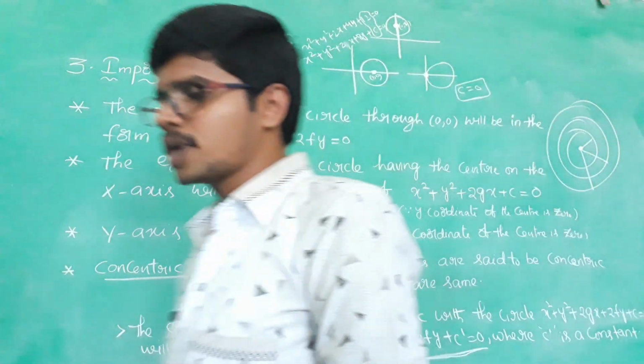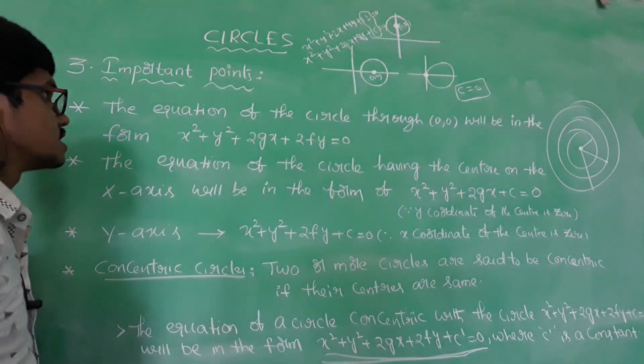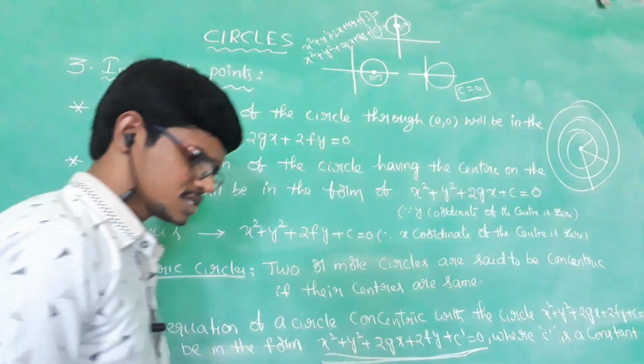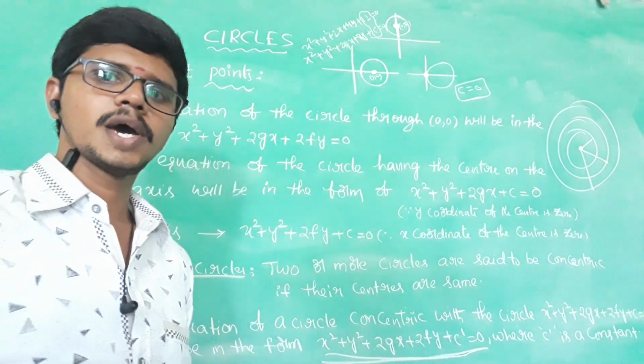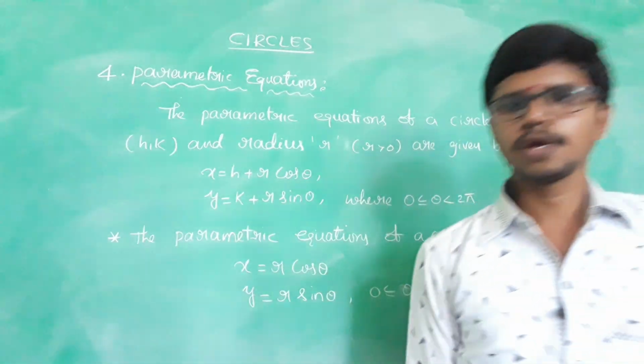Okay, so these are some important concepts in circles. Now let us move to the last topic in this session, that is parametric equations. The next concept is parametric form.